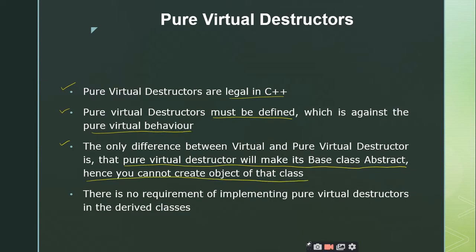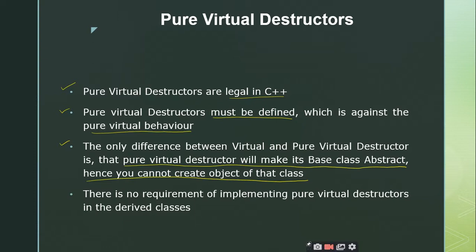But the remaining things, if somebody asks you what is the purpose of virtual destructors, you can simply say that the virtual destructors are used to destruct the memory that is allocated for the derived classes as well as the base class. The same thing applies to pure virtual destructors also, but the important point regarding pure virtual destructors is that you are going to define the pure virtual destructor, which is against the original behavior of the pure virtual functions.